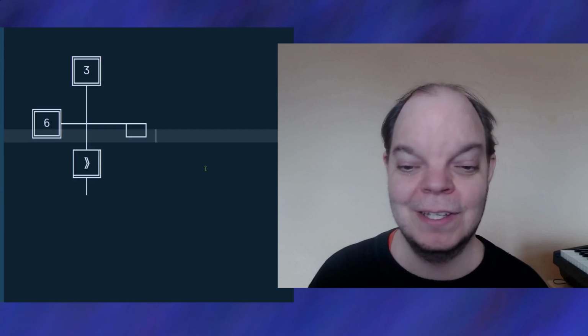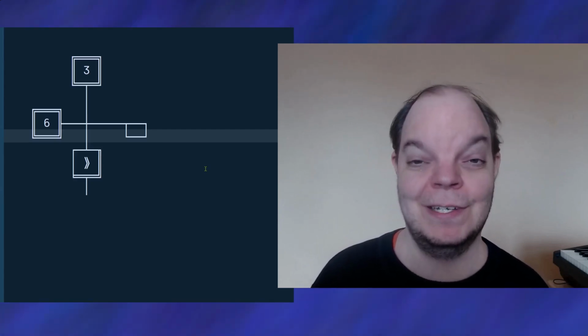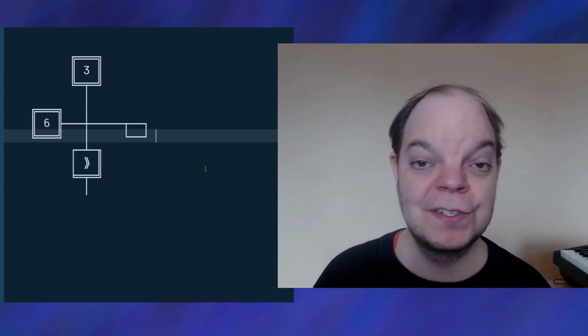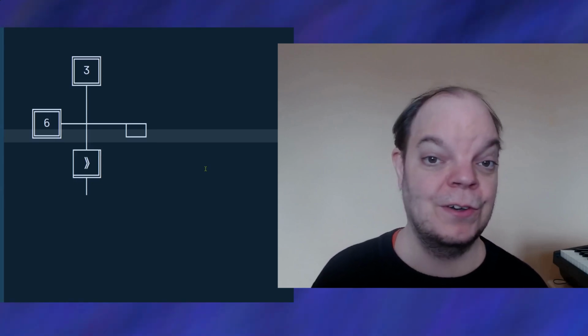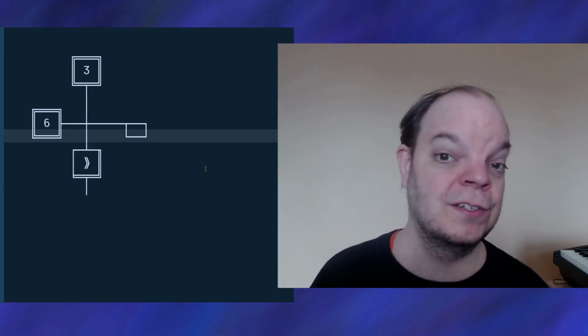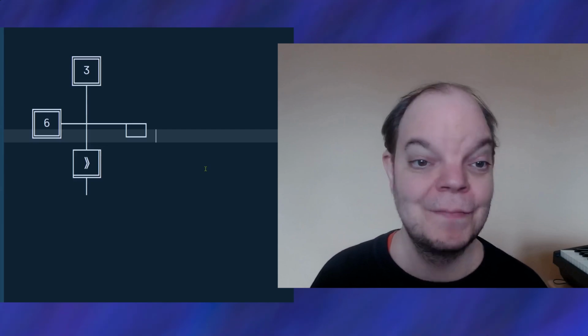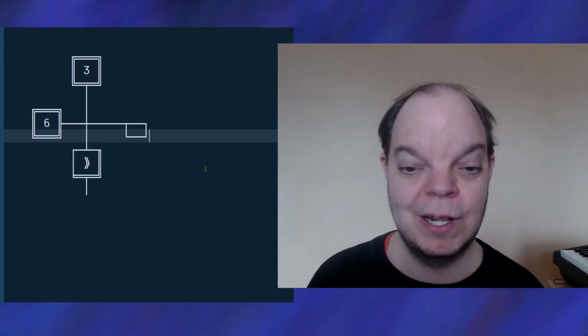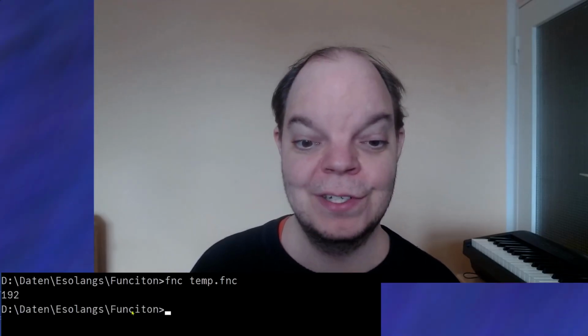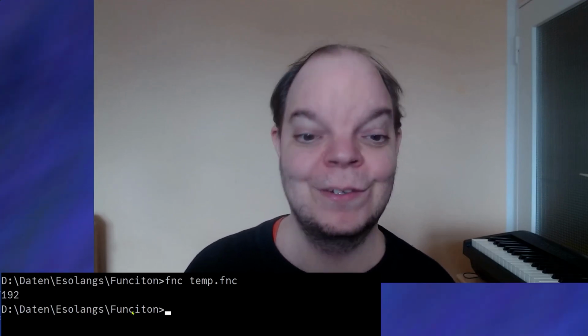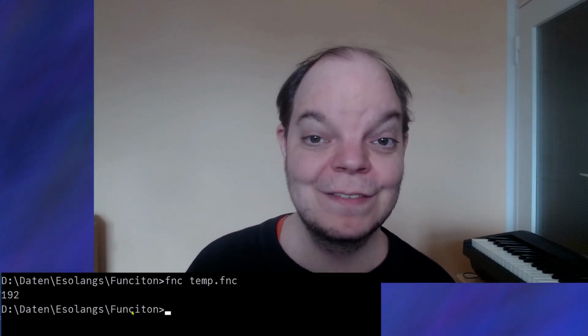So you could argue that this is a NAND operation that is just never calculated. But for our purposes, this is exactly what we want. We want a construct that doesn't have an output, so the interpreter doesn't try to evaluate it. Now if I try to run this program, you will see that the output is indeed 192, like we expected for 3 shift left 6.